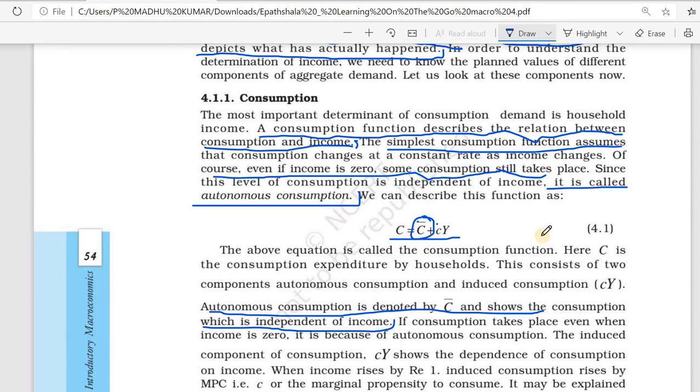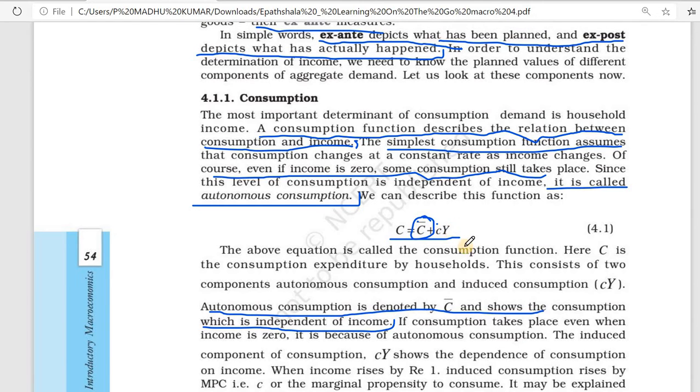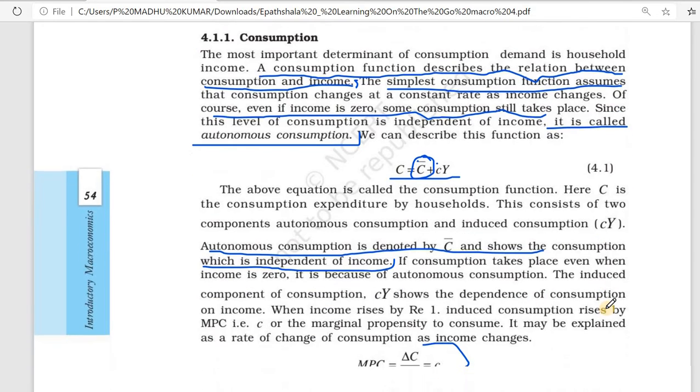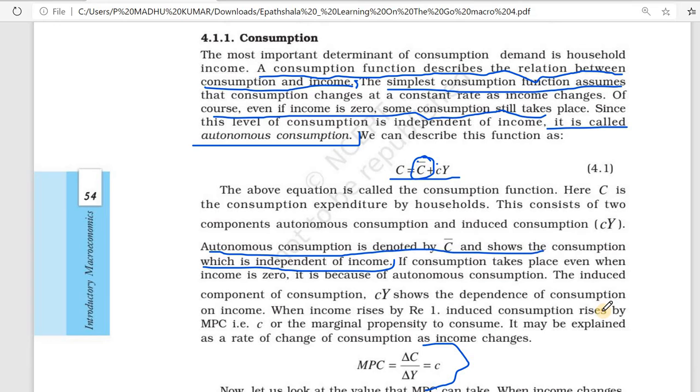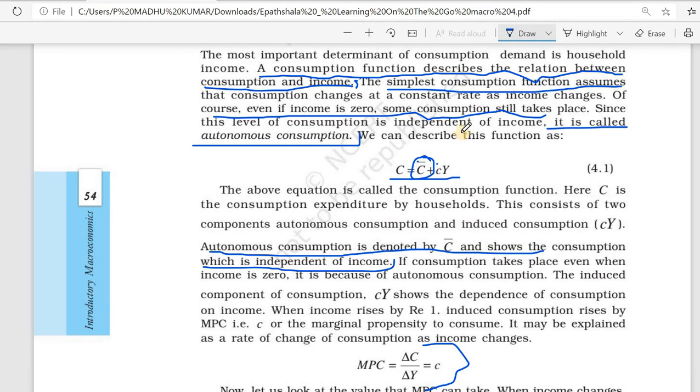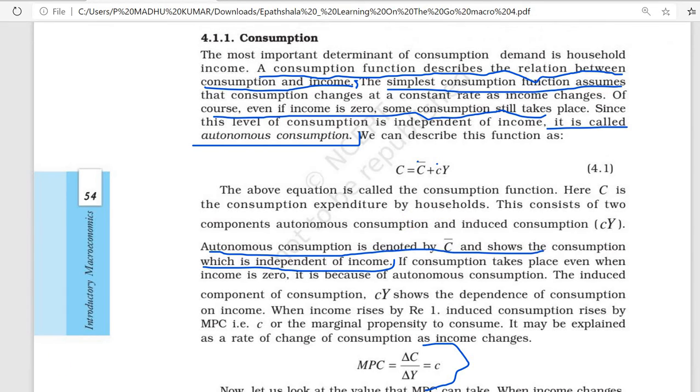In that one we can see a small letter c and Y. Small letter c means it depends on income, that is induced consumption. It shows the dependence of consumption on income. Total consumption function is consumption equal to autonomous consumption plus induced consumption. This C is autonomous consumption and small letter c Y is induced consumption. Induced consumption means it depends on income.